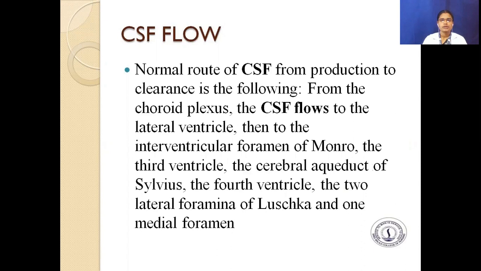The normal route of CSF from production to clearance is the following. From the choroid plexus, the CSF flows to the lateral ventricle, then to the interventricular foramen of Monro. The third ventricle, the cerebral aqueduct of Sylvius. The fourth ventricle, the two lateral foramina of Luschka, and one medial foramen.